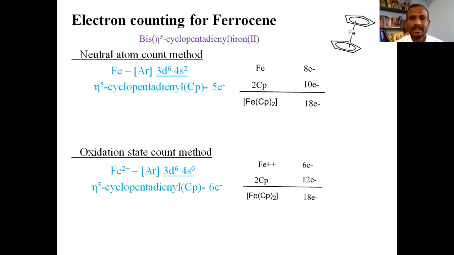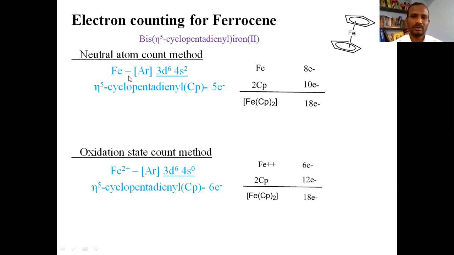The IUPAC name of this ferrocene is bis(eta 5-cyclopentadienyl)iron(II). Let us count the number of electrons in ferrocene using the neutral atom method first. The number of electrons contributed by iron is 3d6 4s2. Total number is 8. How does this 8 come?